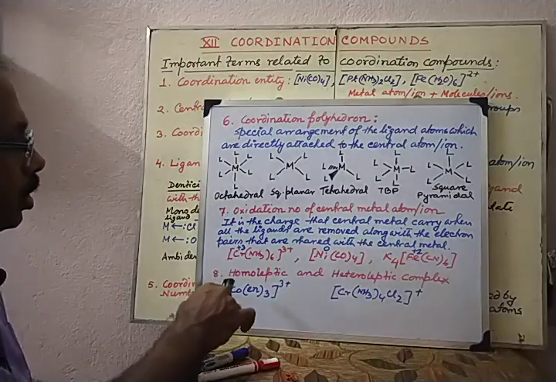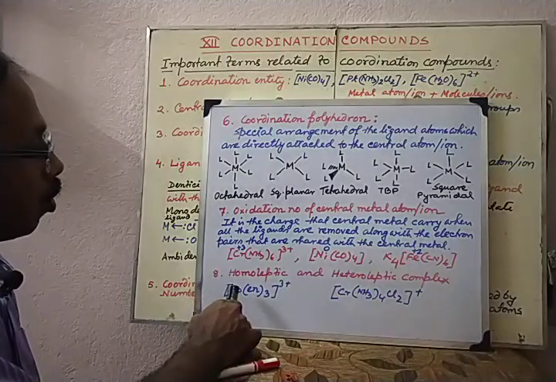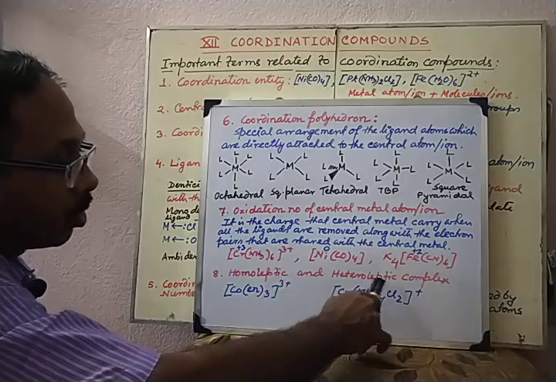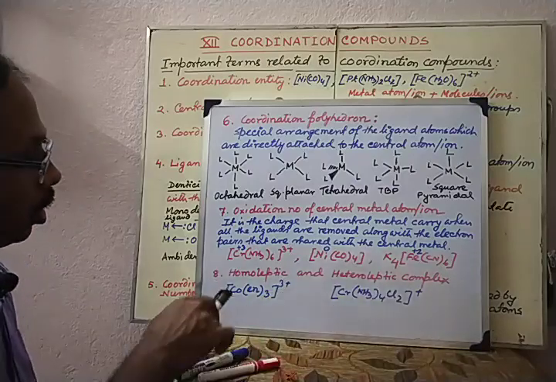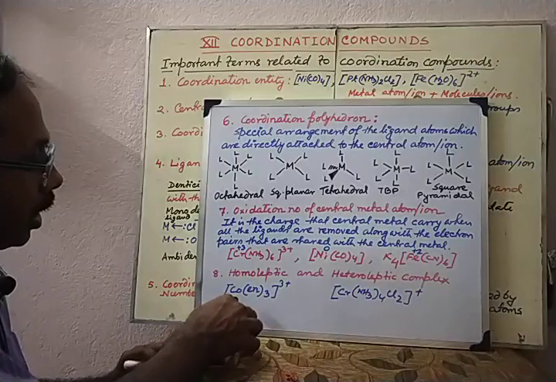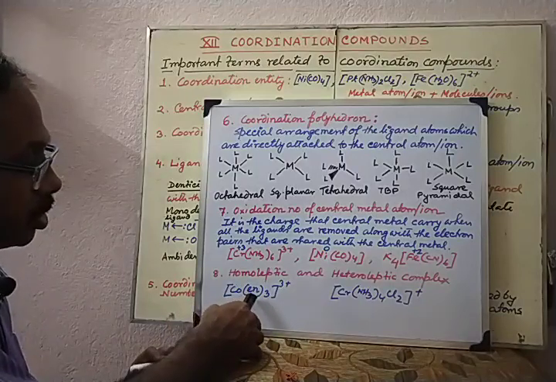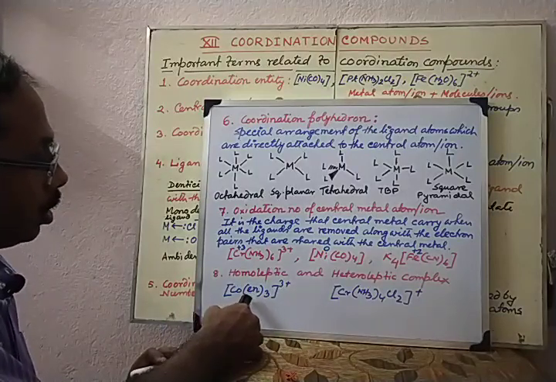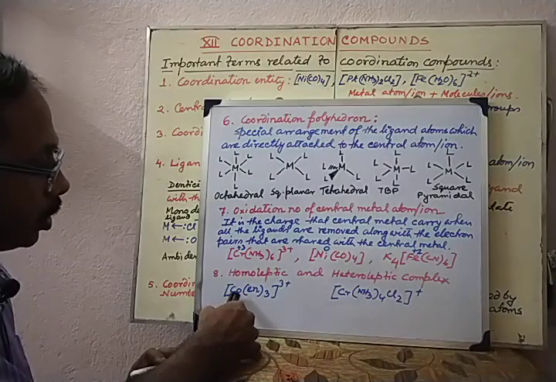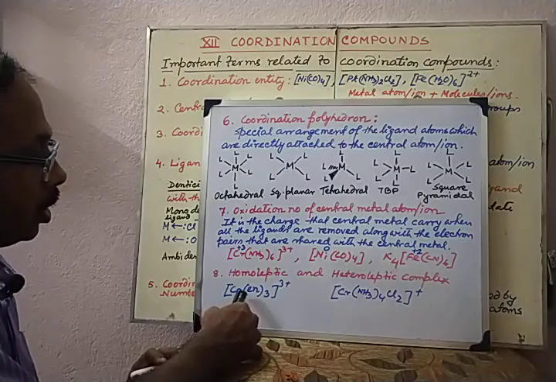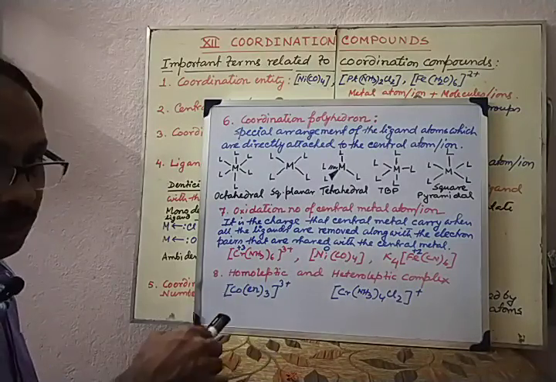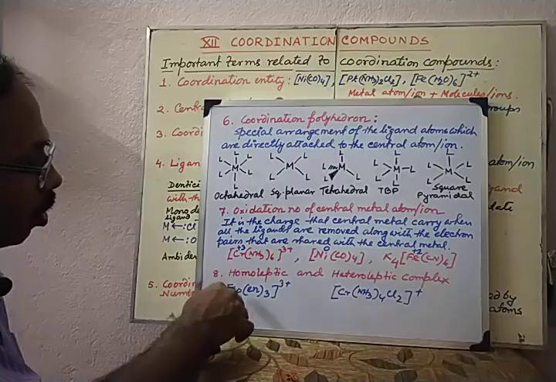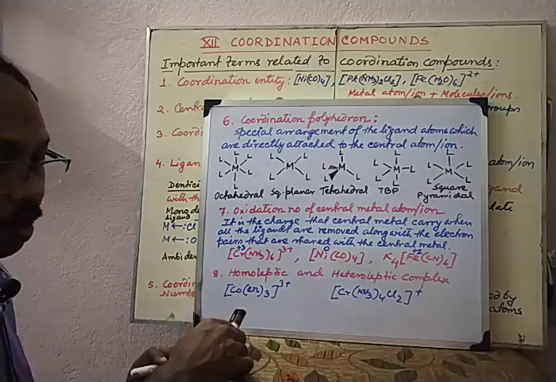Then the next point is, there are complexes called homoleptic and some called heteroleptic complexes. From this example you can find that here en means ethane 1,2-diamine, 3 ligands are there with cobalt. Now in this complex only one kind of ligand is present, so it is called a homoleptic complex.